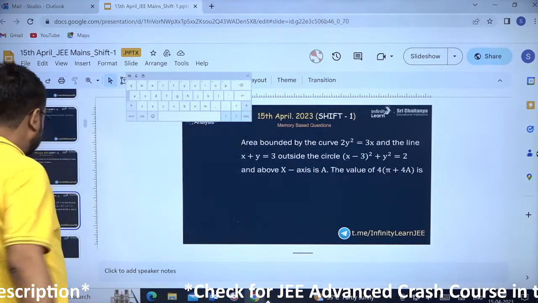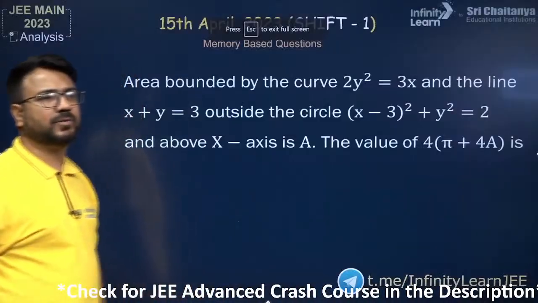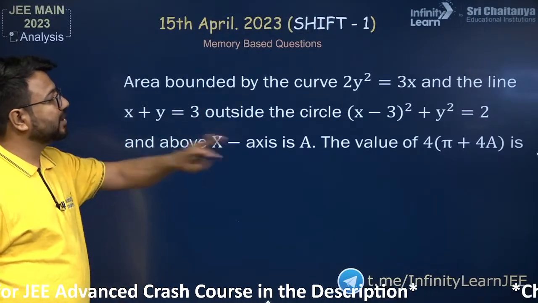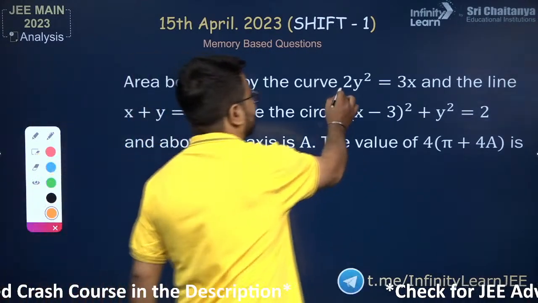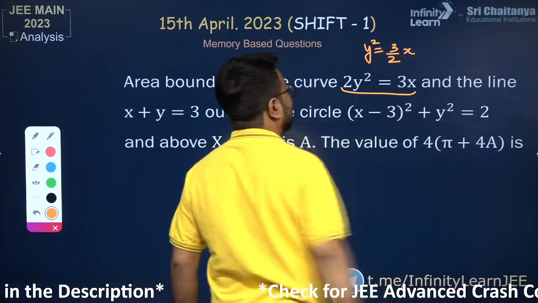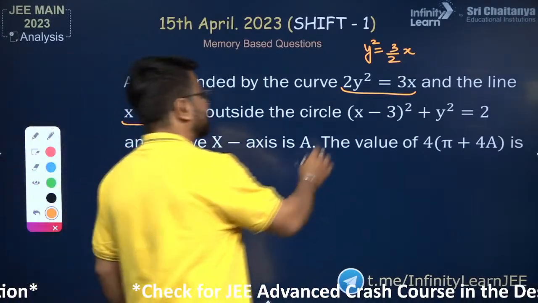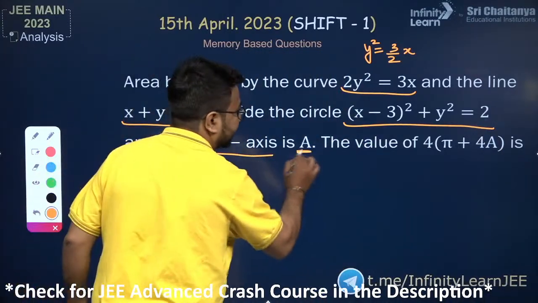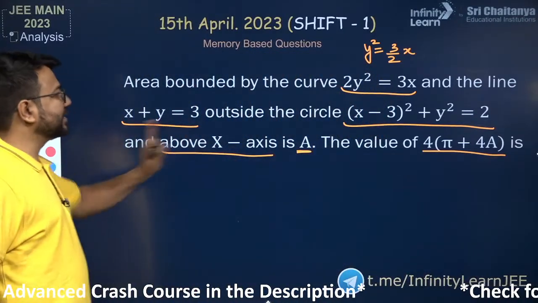Now here we have another question in front of us, and this is from the area bounded between two curves. Area bounded by the first curve. Do you think that this curve is a parabola? Yes, this is a parabola, y square equals 3 upon 2x. Now there is a line x plus y equals 3 outside the circle. So there is a circle above the x-axis, and this area is A. If this area is A, we need to get the value of 4 times pi plus 4A.